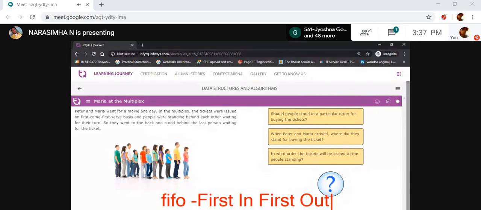Here also you will not be able to get the data in the middle of a queue. Why? Because you are appending data at the last of a queue, and then you are getting data out from the first. Clear?